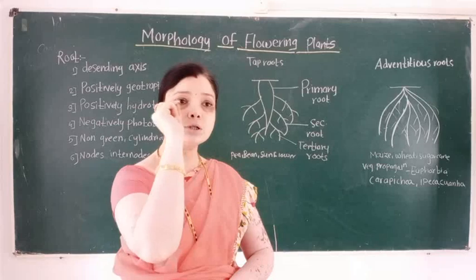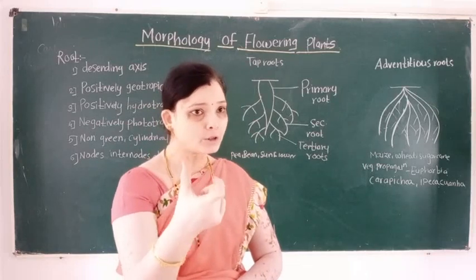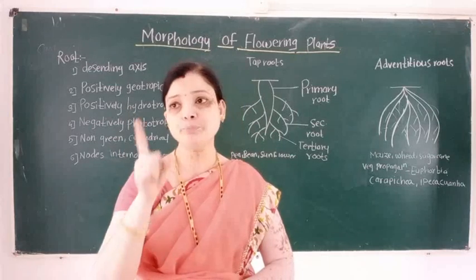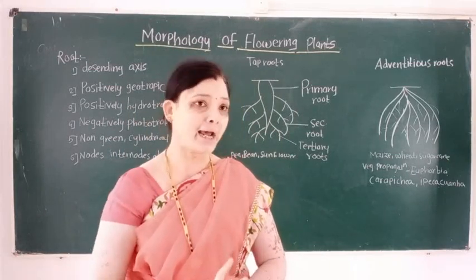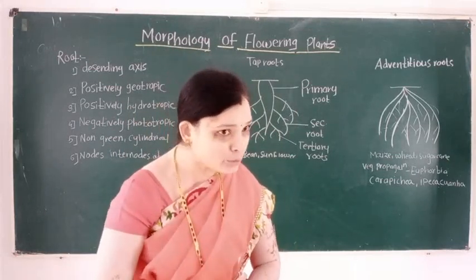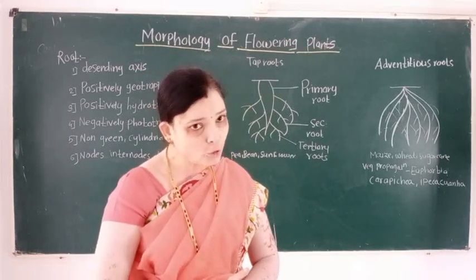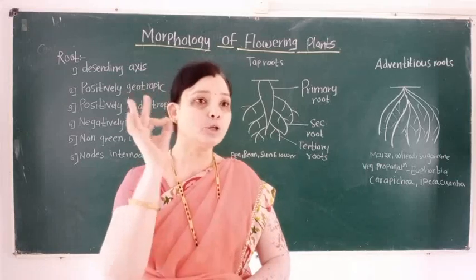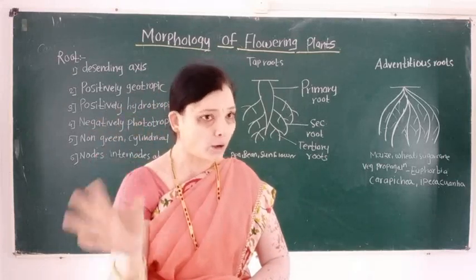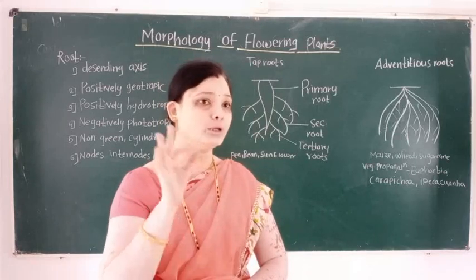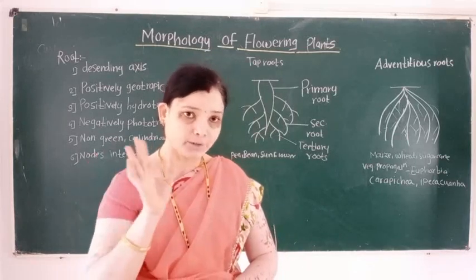Then roots grow toward the source of soil, so they are called positively geotropic. Roots also grow toward the source of water, so they are called positively hydrotropic.